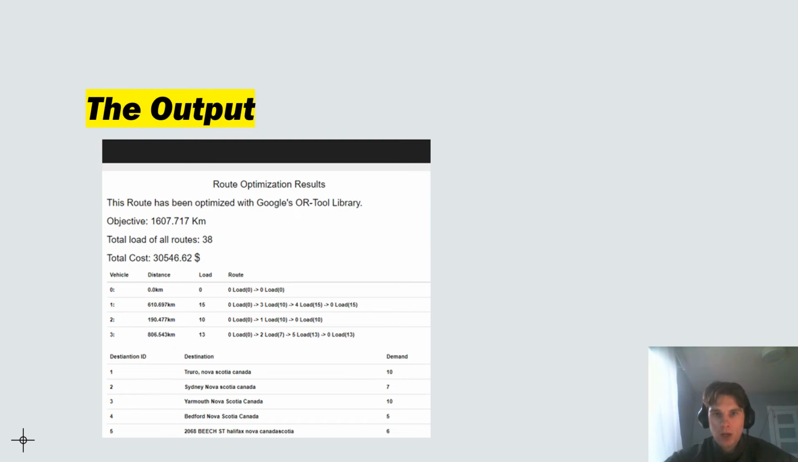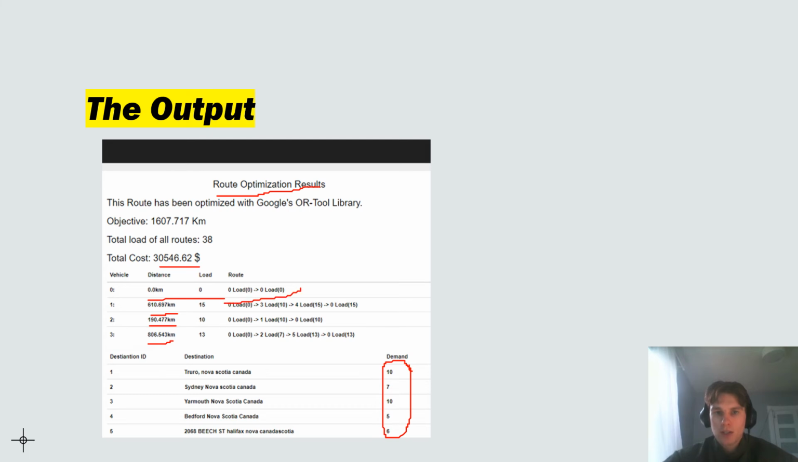Okay, now we're into the output, the route optimization results. You can see that the route has been optimized by Google OR's library, and the total load on all routes is 38. That's essentially a sum of all these values here. Okay, the total cost is calculated by the objective and the cost per kilometer. And as you can see here, there's all the different routes. So that we said there was 4 vehicles, that means there's 4 routes.